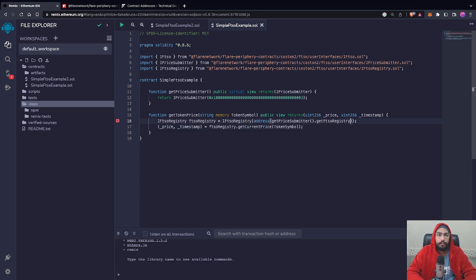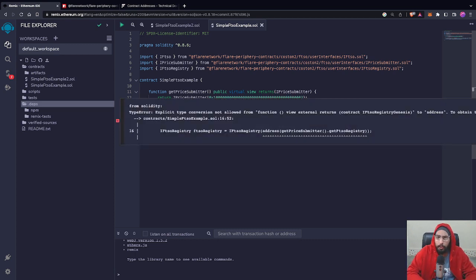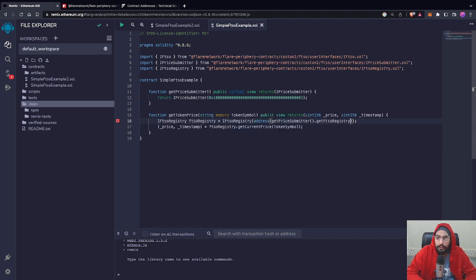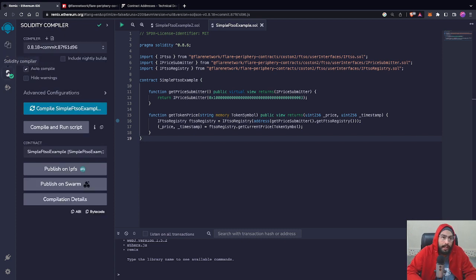So almost our contract is completed. There is a small error. Okay, our get FTSO registry is actually a function, so you will have to call it as a function, right? So our contract is completed. There are no errors. So now let's compile our contract, right? And it is already compiled.